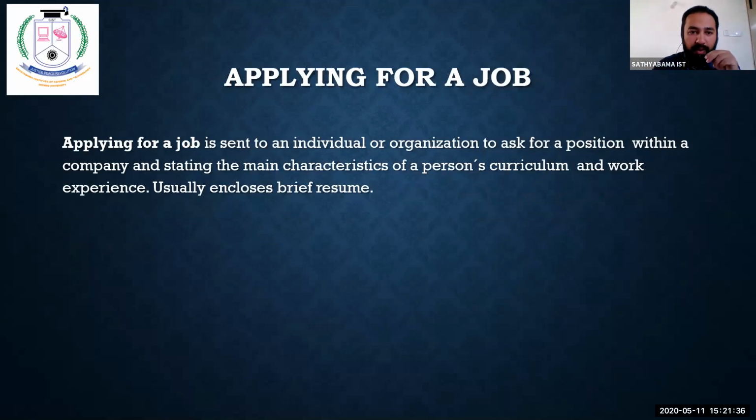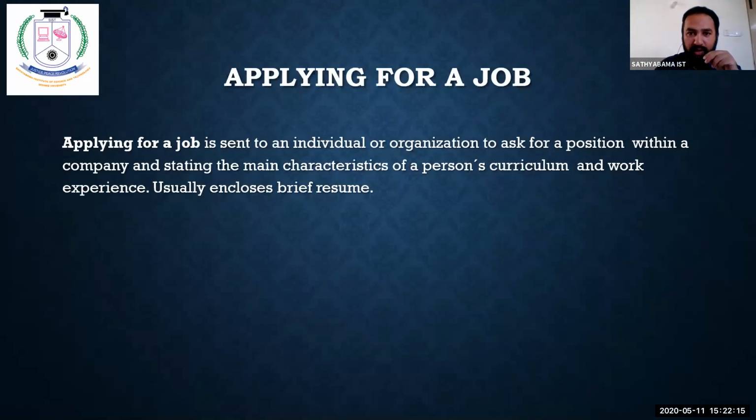Applying for a job. A letter applying for a job is sent to an individual or an organization to ask for a position within a company, stating the main characteristics of a person's curriculum and work experience. It usually encloses a brief resume. So you write a covering letter and send it along with your resume. That letter is a formal letter where he will read about you, so you express yourself fully in that letter when you apply for a job. Then you attach your resume along with it.